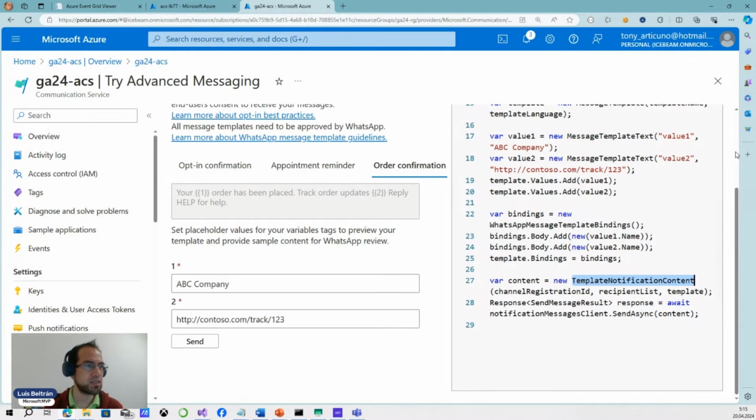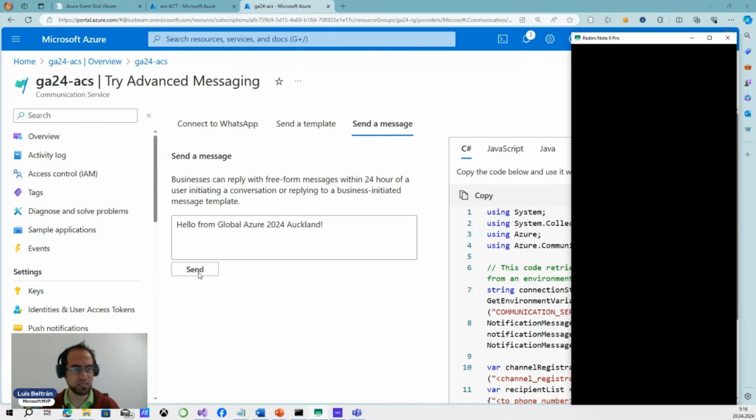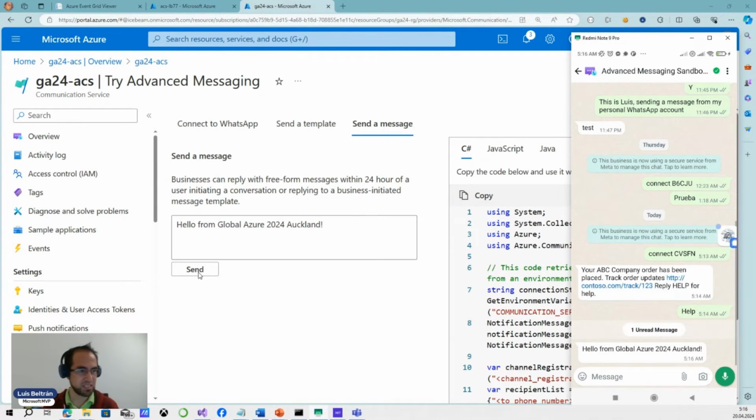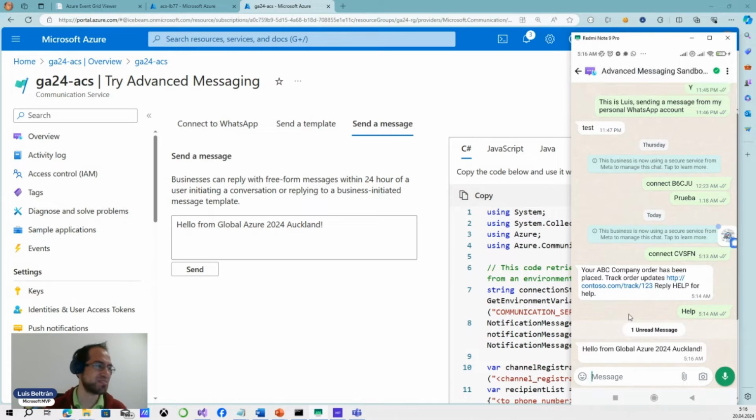The third thing is send a message. So here we can send something: Hello from Global Azure 24 Oakland. And we hit send. And please, let's see the message. Yeah, it is here. Hello from Global Azure. Okay, and I also got some other notifications from friends. Awesome. So this was our second demo, just a sandbox.